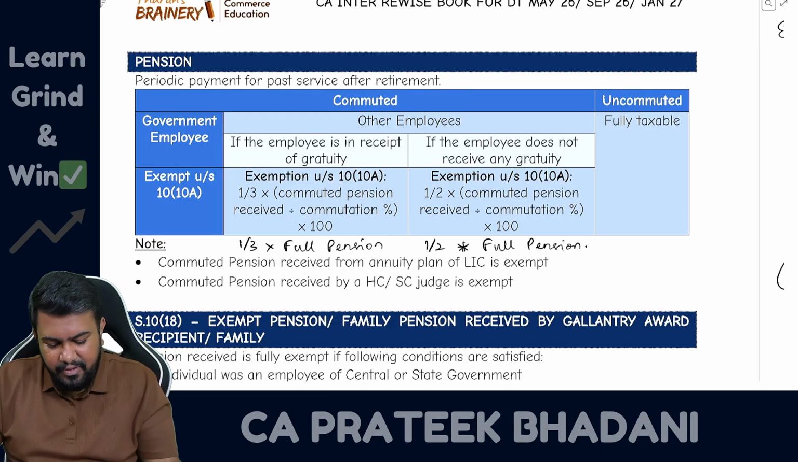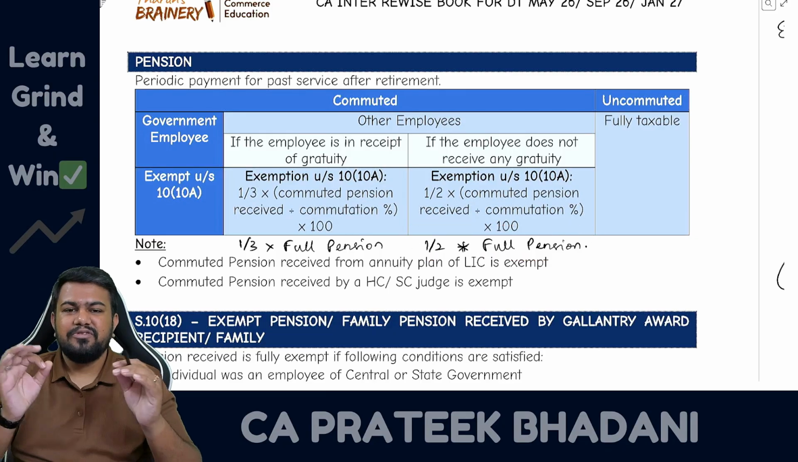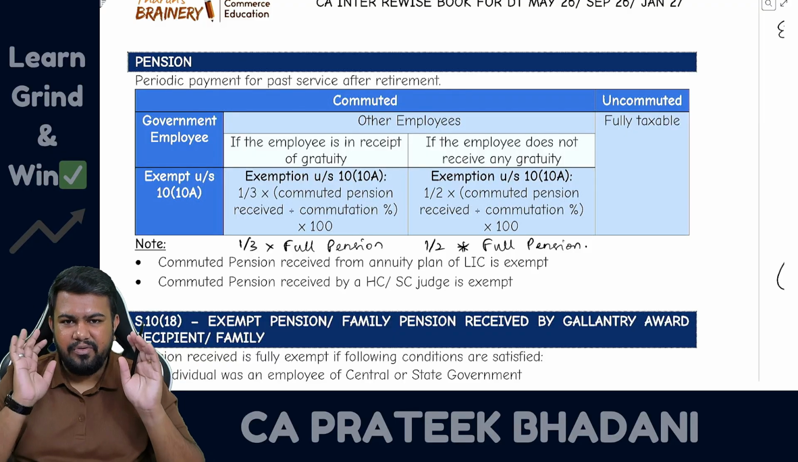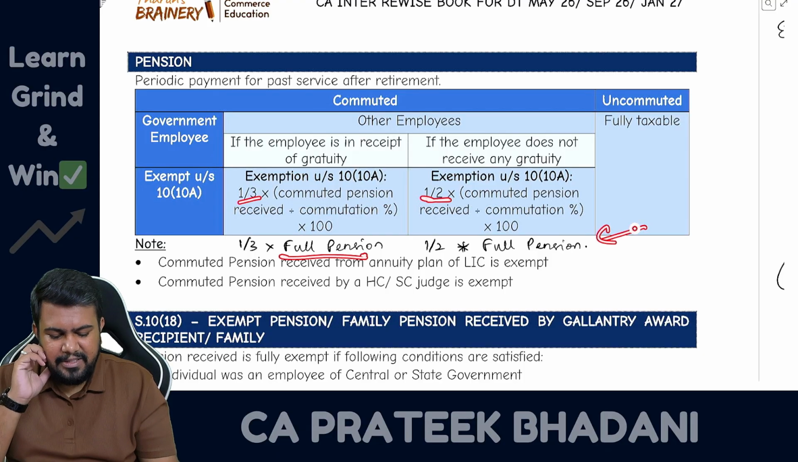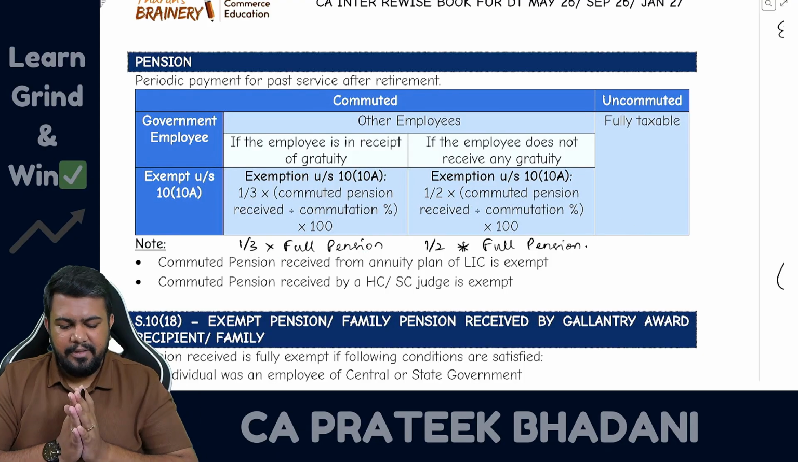So here you have to put full pension in the formula. So what is full pension? If entire pension is given up, then how much amount will be received? That is only full pension. So 1/3 into full pension or 1/2 into full pension, as the case may be, will be exempt. Balance amount will be taxable.